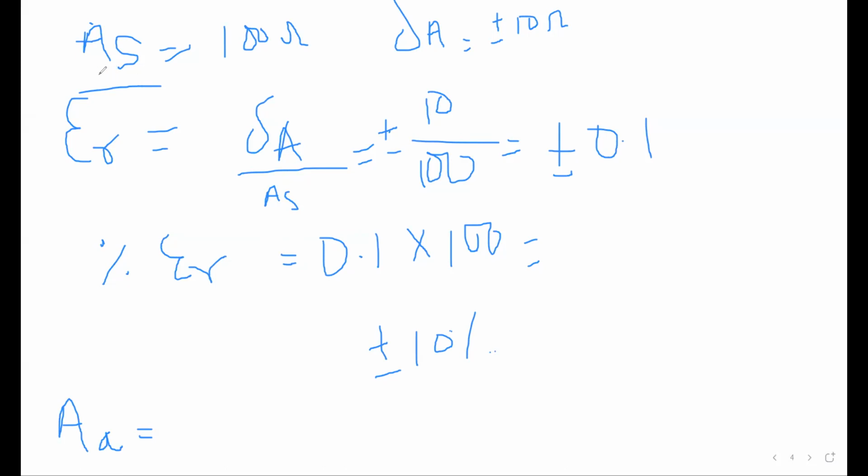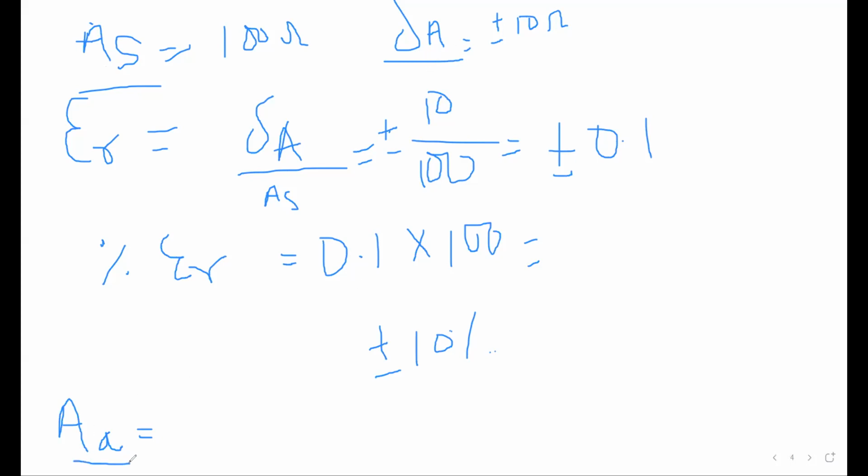And del A, this term del A, is actually the maximum error or the limiting error of any quantity. So AS is the nominal value and del A is the maximum error or limiting error of any quantity whose magnitude is AA.